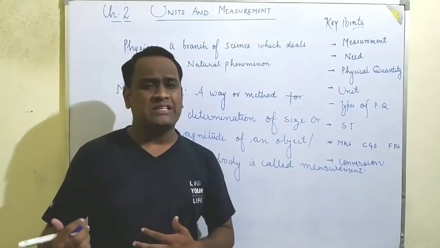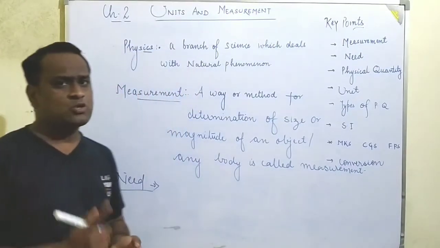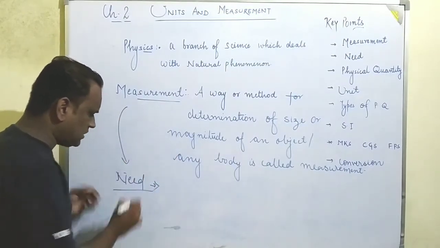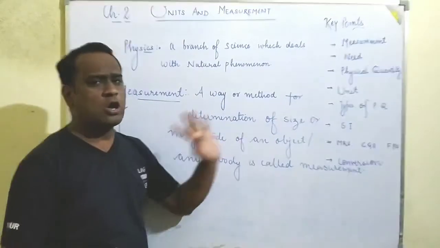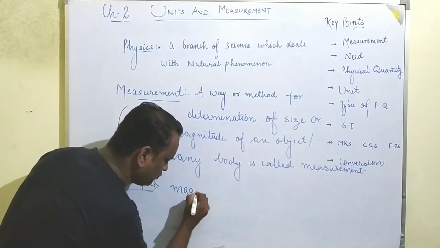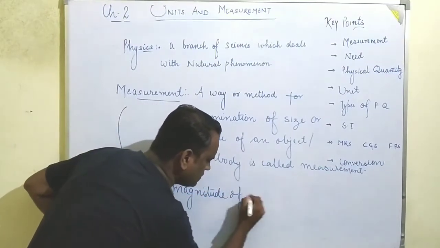So what are these things? These all things are physical quantities. To measure those things, measurement is required. So the need of measurement is to give the magnitude of something.